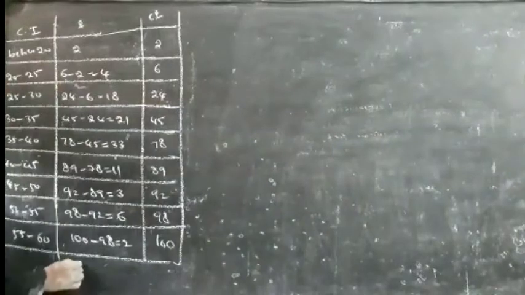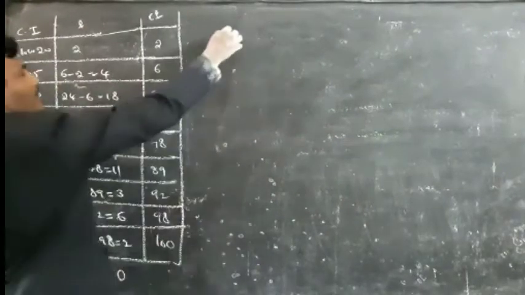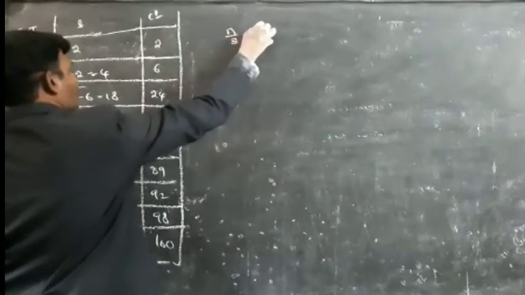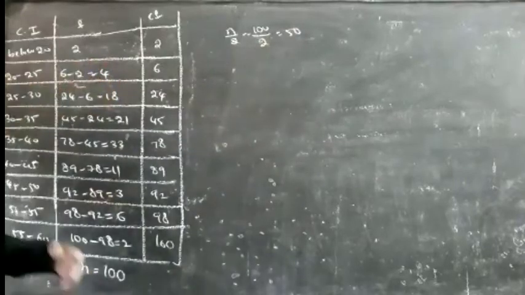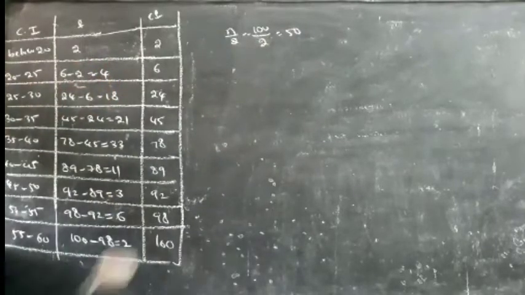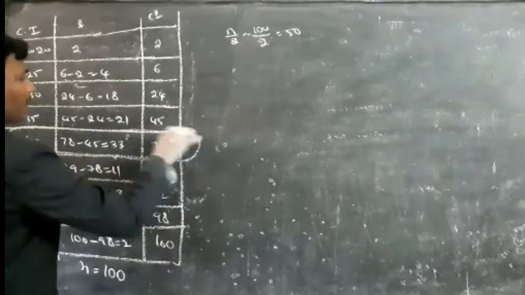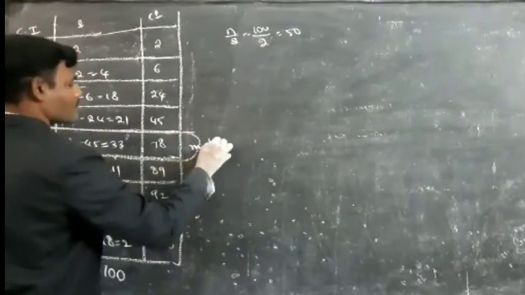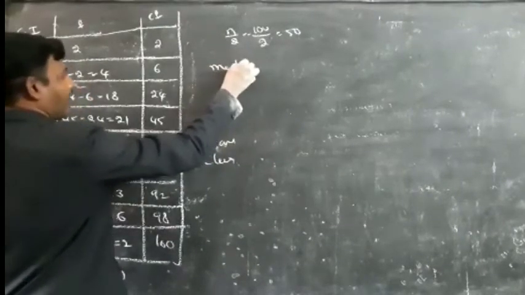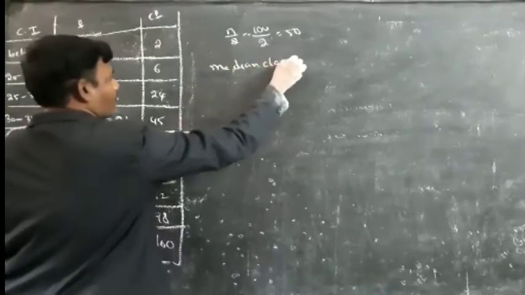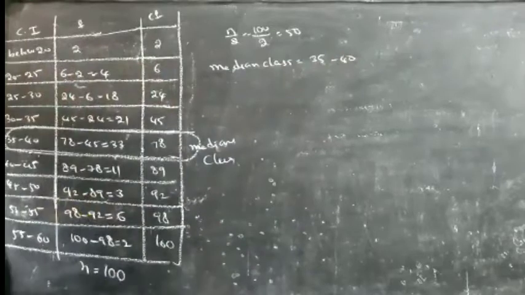Here N is the number of observations, that is nothing but 100. N by 2 is equal to 100 by 2, equal to 50. For the N by 2 value, you check the cumulative frequency. So the median class here is 35 to 40.